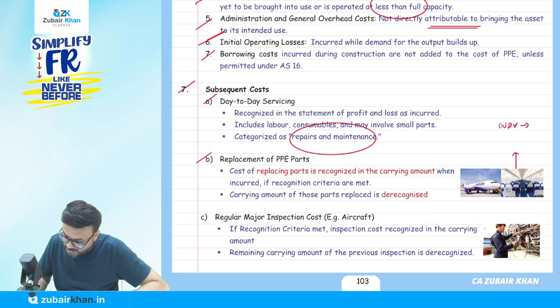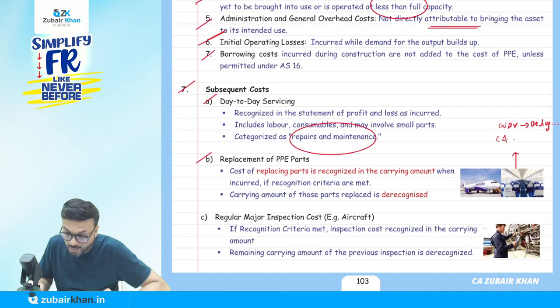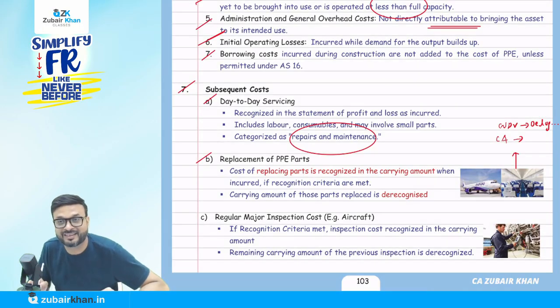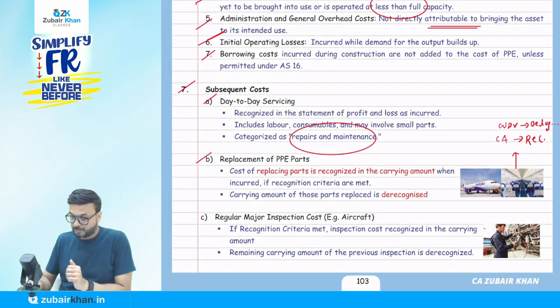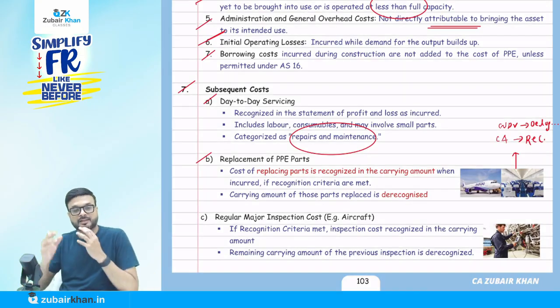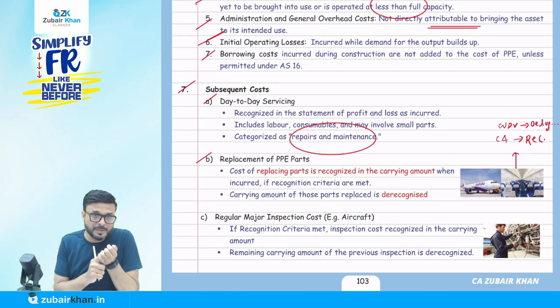We derecognize it, which means it is removed from the books of account, and the carrying amount will be recognized anew. Here CA is carrying amount, not chartered accountant. For example, suppose the book value of the old chairs is 1 lakh. We derecognize it from the books of account by debiting the P&L account and crediting the PPE account. Now you purchase a new asset, the new chairs.